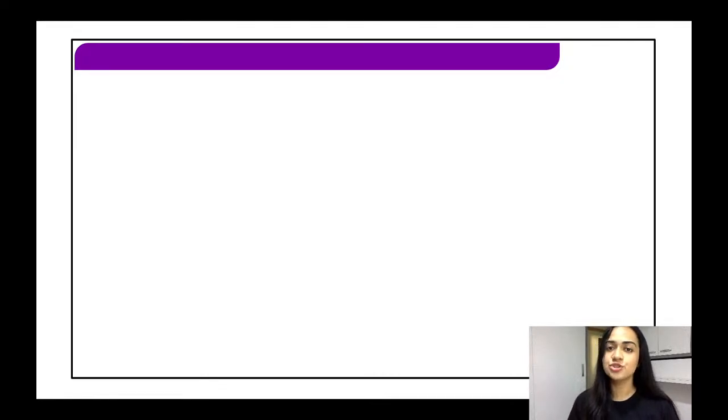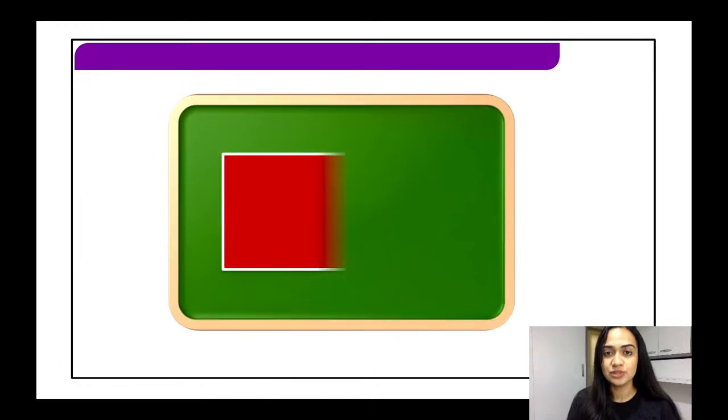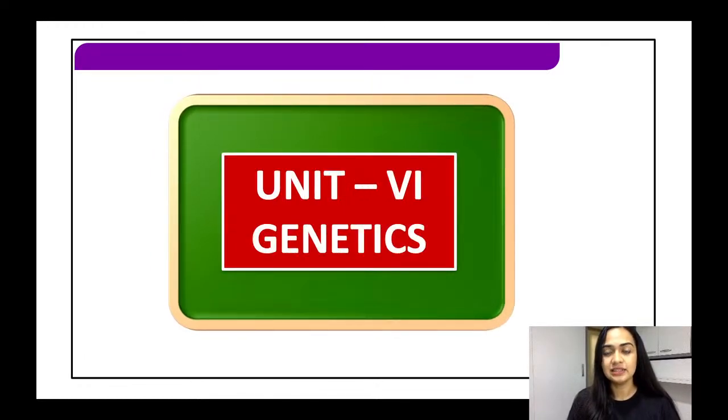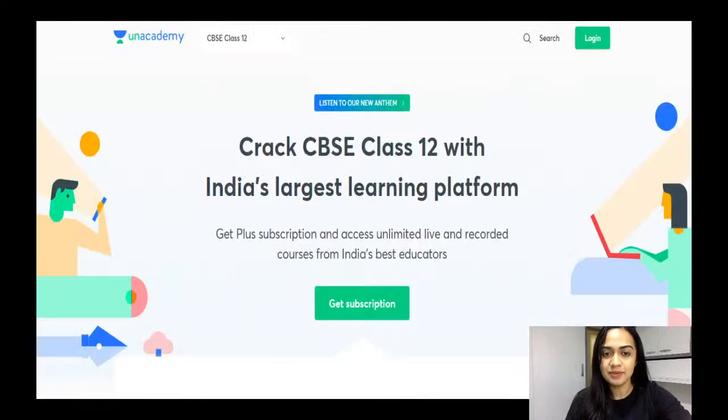After that, we are going to look into two interesting topics, linkage and recombination. These are very important for organisms that reproduce sexually, and these are the basic characters that cause and lead to variations in organisms. All right, so this we are going to discuss in unit 6 for biology and NCERT chapter 5.